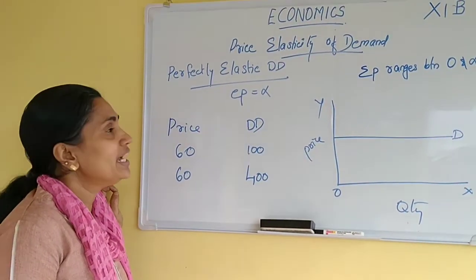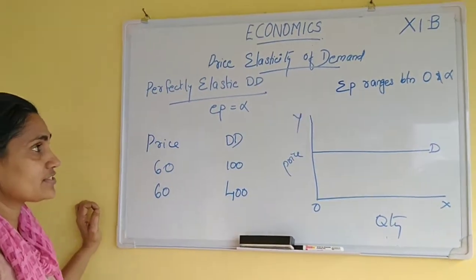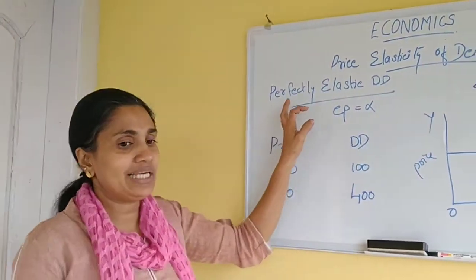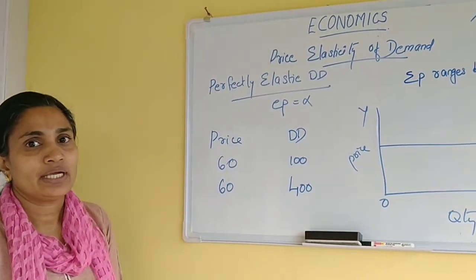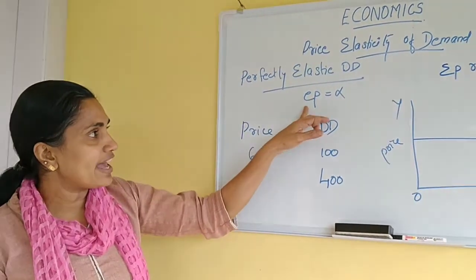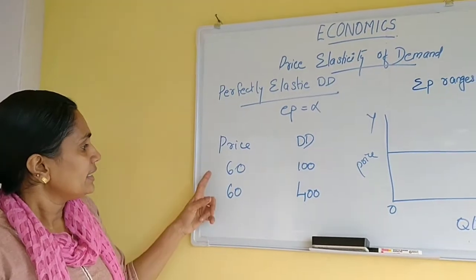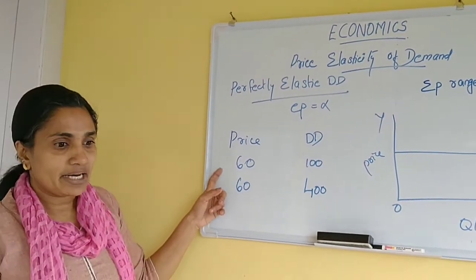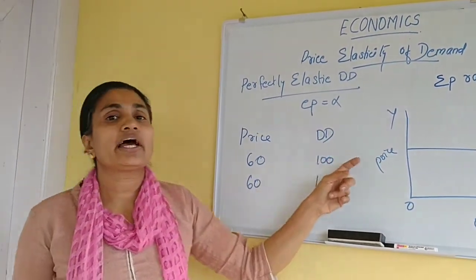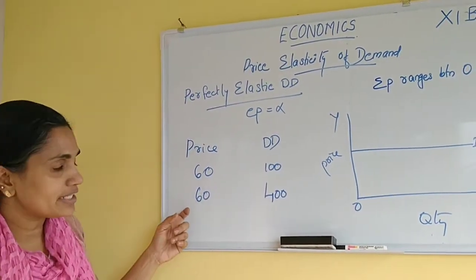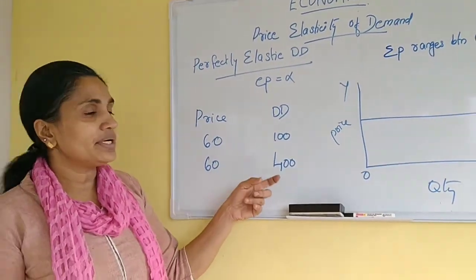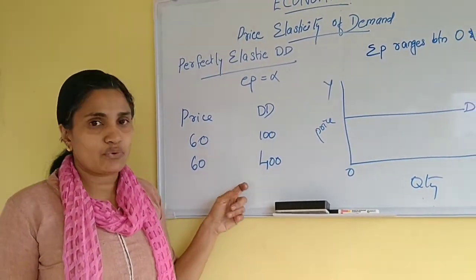Now the last classification of price elasticity of demand is perfectly elastic demand. That means the value of EP is infinite. Here we can see that price is 60 and quantity demanded is 100. The price remained the same at the next level, but the quantity demanded increased from 100 to 400.